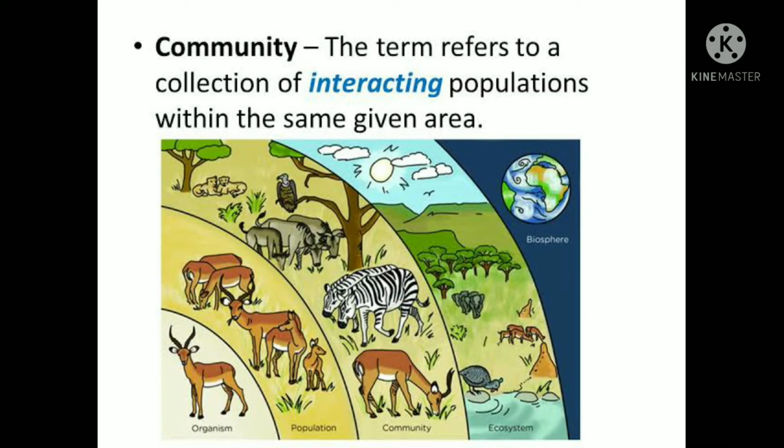The next term is community. Community refers to a collection of interacting populations within the same given area. In other words, when several species of plants and animals live in the same habitat, they form a community. As you can observe in this given picture, there are several species of plants as well as animals. They are living in the same habitat and they are forming a community.